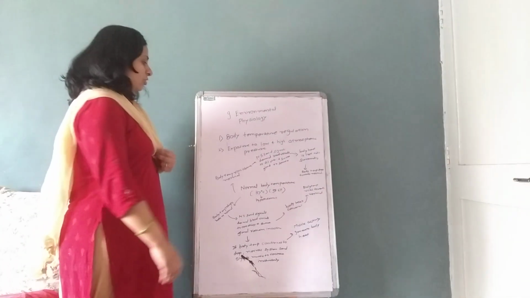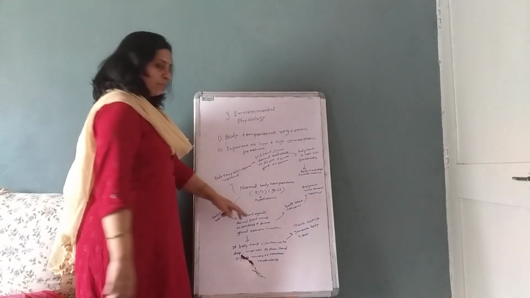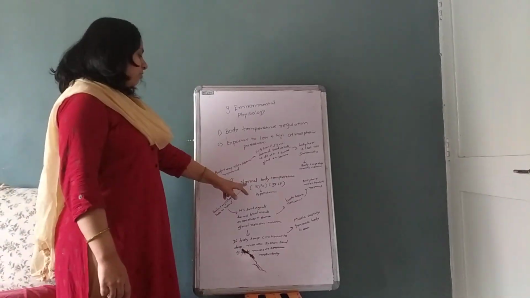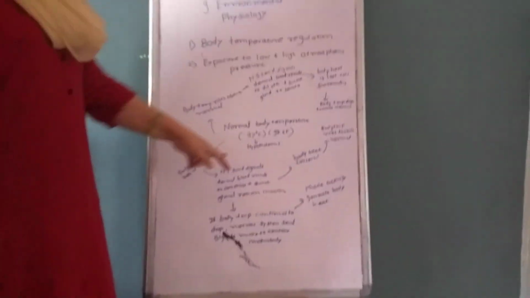Our normal body temperature is 37 degrees centigrade, and it is controlled by the hypothalamus. When our body temperature increases or decreases, the hypothalamus does its work.